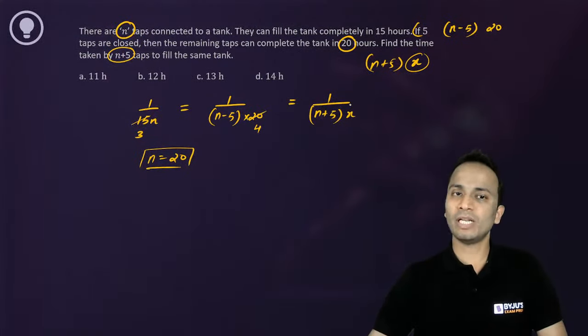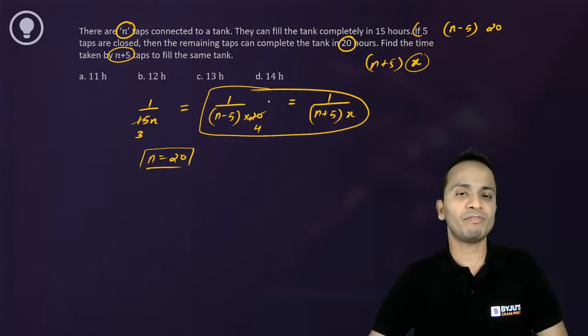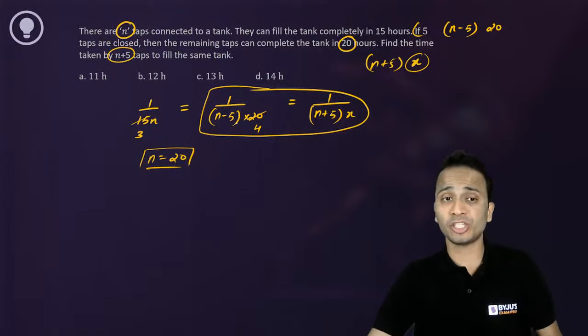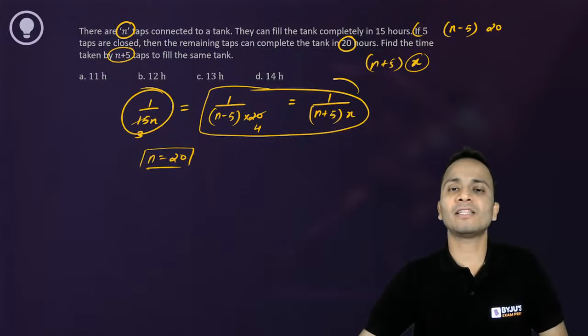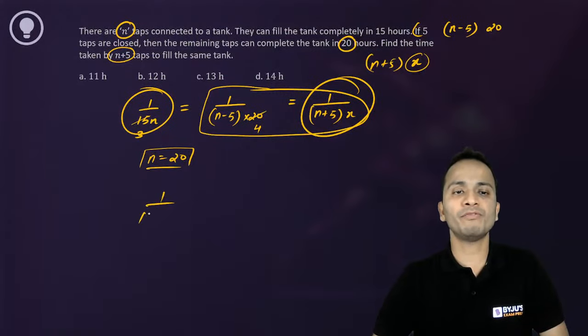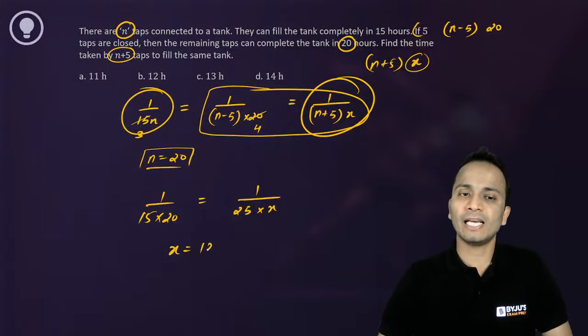Now you can put the value of n and simplify by equating them. I'll take the first and the third one. So 1 upon 15 into 20 is equal to 1 upon 25 into x. Upon solving, we'll get the value of x as 12.